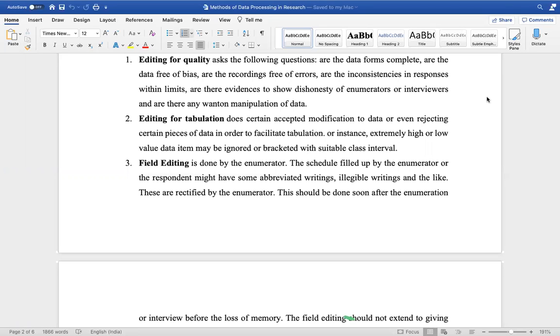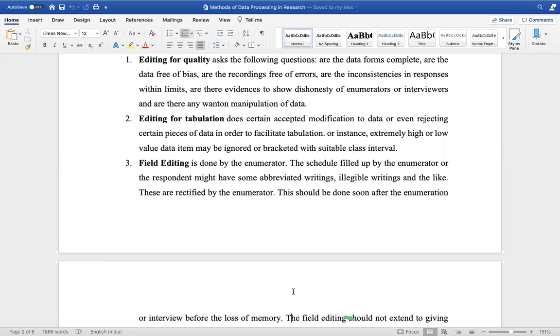I will write in abbreviated language. Abbreviated means short form. Supposing I want to write female, I may write FML, right? So it indicates female. And if I have written it in illegible handwriting, I will know. I will have to rectify it, correct it before I actually compile the data.